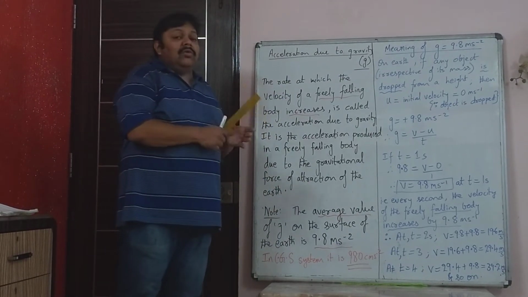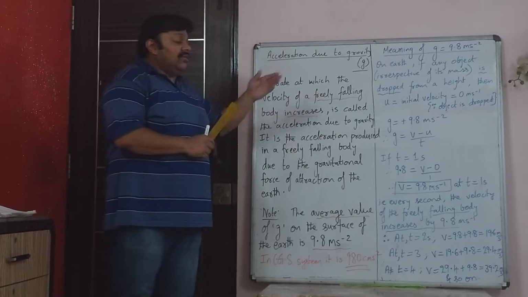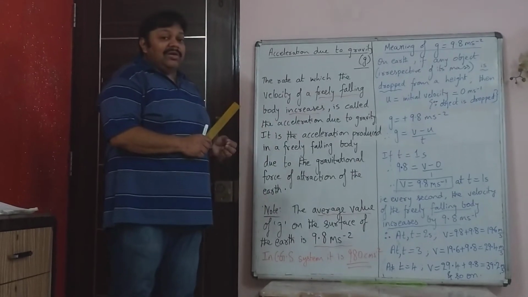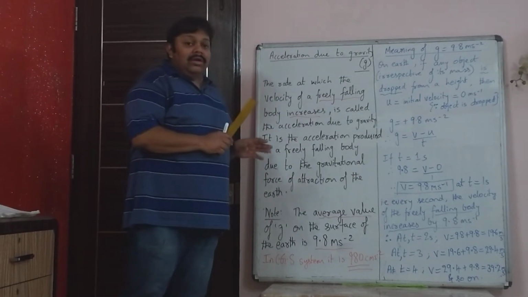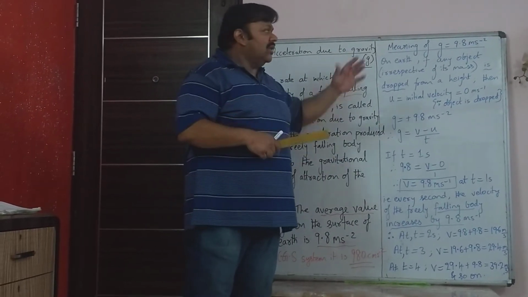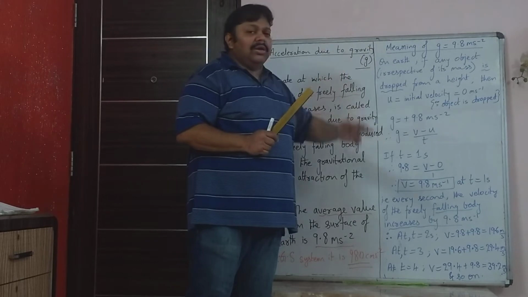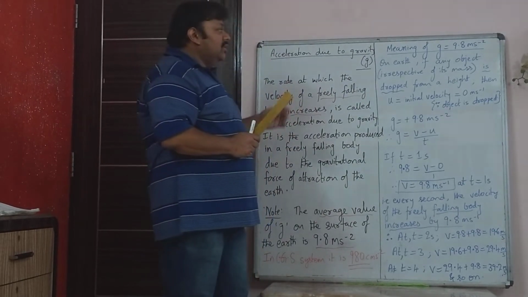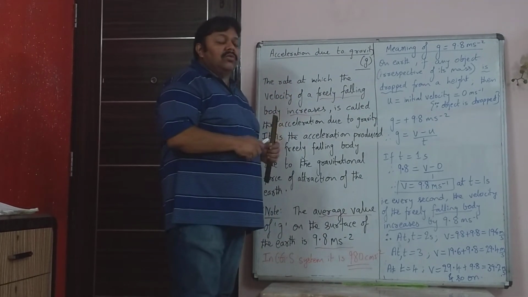Please understand, don't just mug up. Don't just write the values and then do some sums and then say, portion ho gaya, yeah, I have learned it. Understand the meaning, it's very simple. What is the meaning of 9.8 meter per second squared? That is, g is 9.8 meter per second squared.